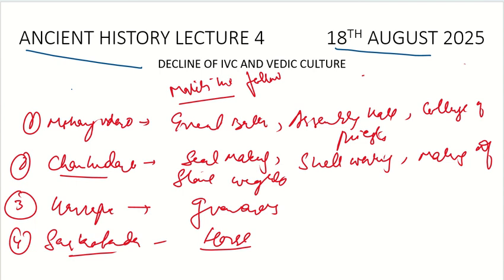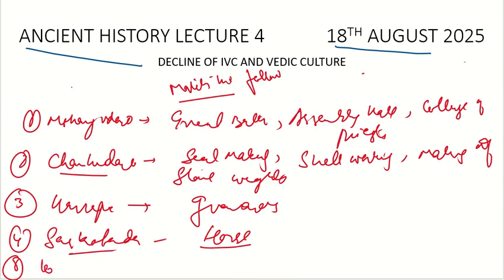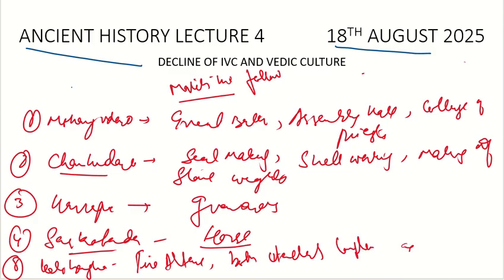Now after that, what are the important features of Kalibangan? Fire altars. It is the important feature. And both the citadel complex and the lower town were fortified. So this is the important feature of this Kalibangan site.